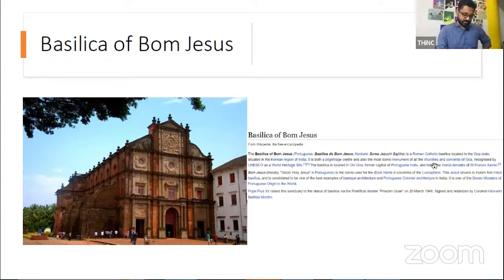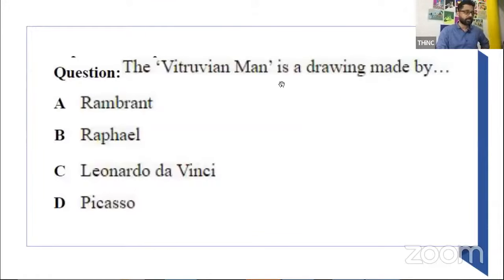32 cultural, 7 natural. Rishi, that is correct. And 1 mixed. So 32 plus 7 plus 1, that is 40. So it was Portuguese who were basically there in Goa. And I think they left India. They were forcefully asked to leave India in the 1960s. Yes, Ramito, it is Portuguese.